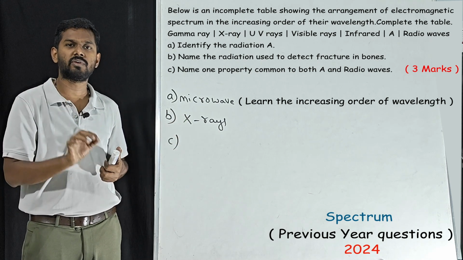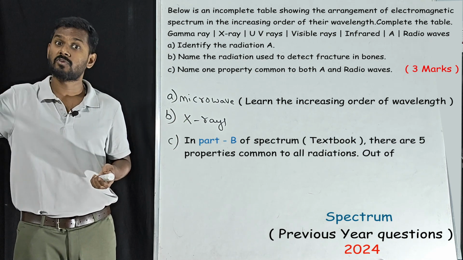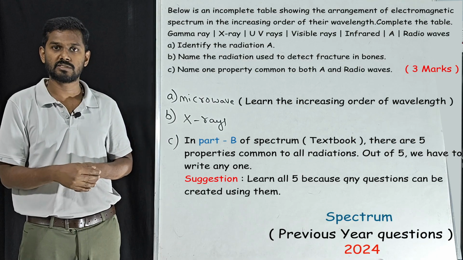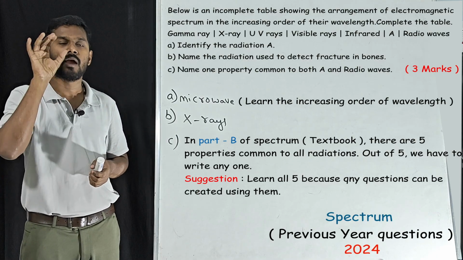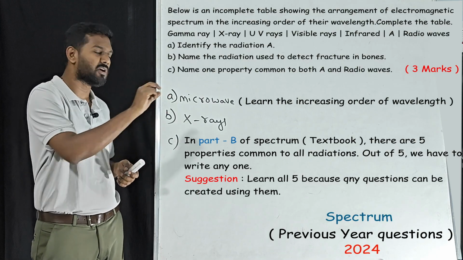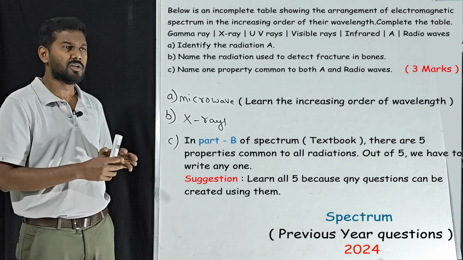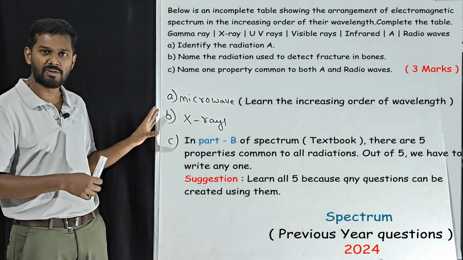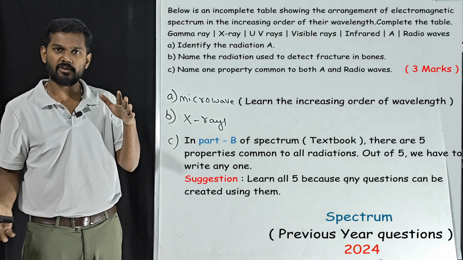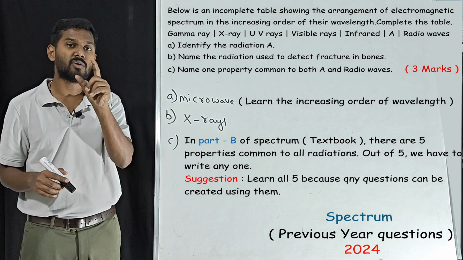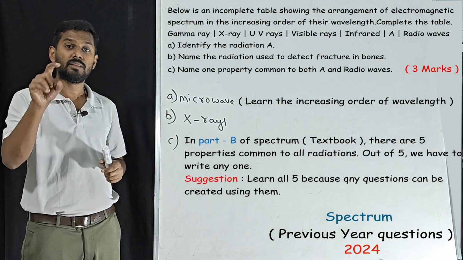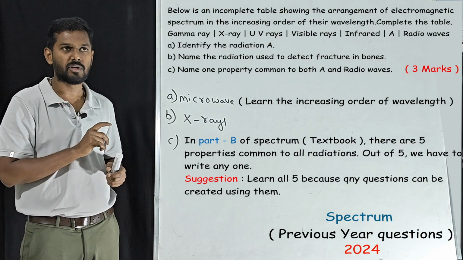In the concept video, we have learned the common properties for all the electromagnetic radiations. We have 5 properties. From the 5, you write any one, you will get the answer. So the answer for this question we will leave blank. Why? Because we have 5 different properties. You can choose any one property from the 5. Those 5 we have learnt in the concept videos.